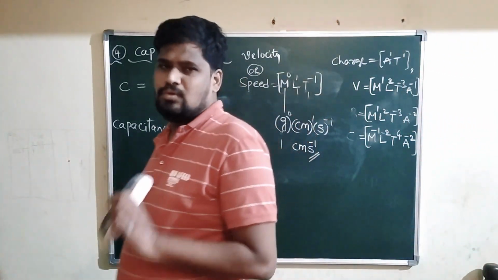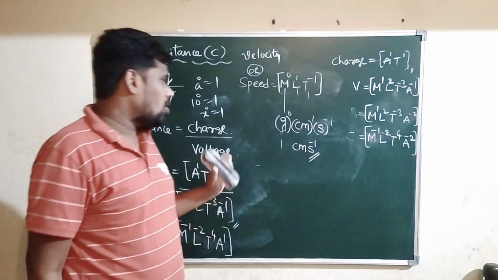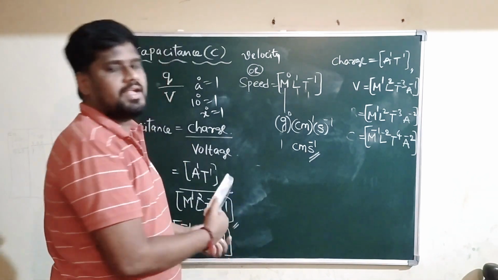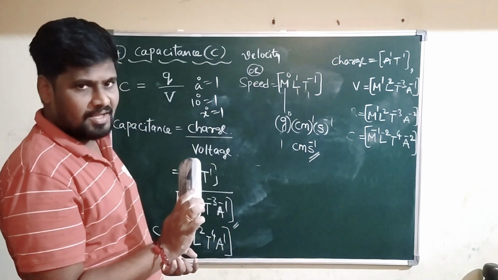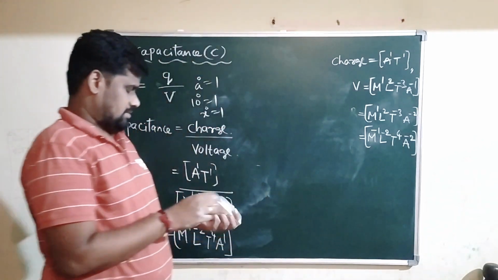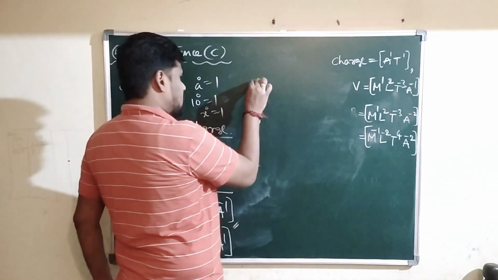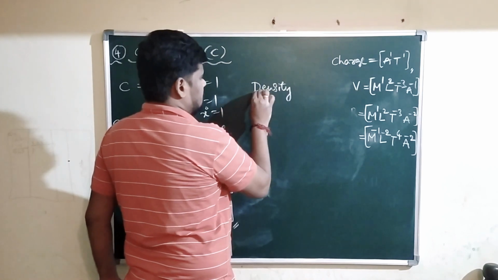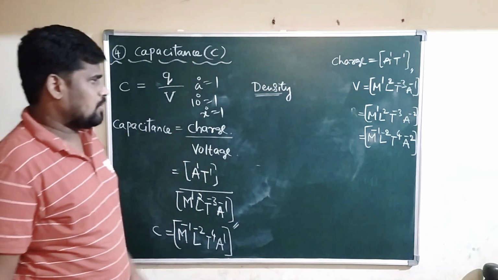That means, if you know the dimensional formula of any physical quantity, you can write its SI unit. Okay? I will take one more example. Density. Okay? What is the dimensional formula for density?